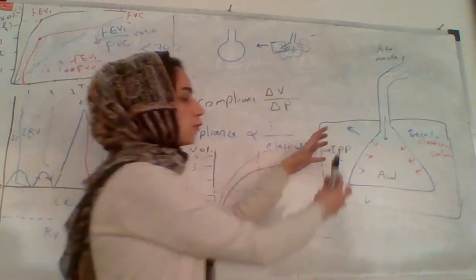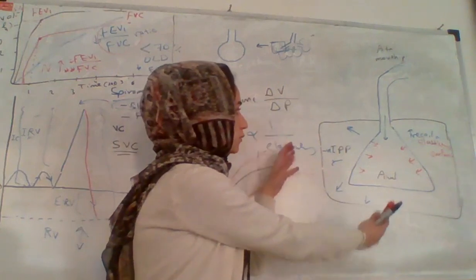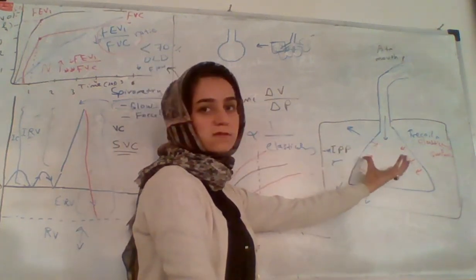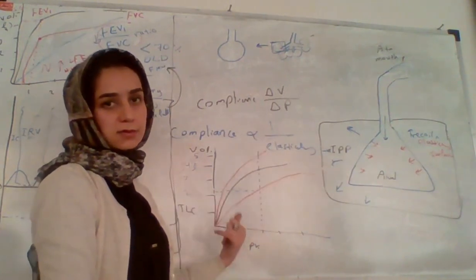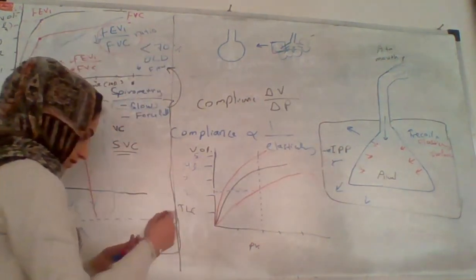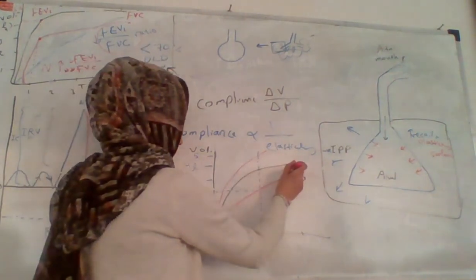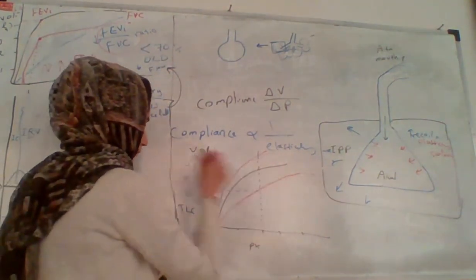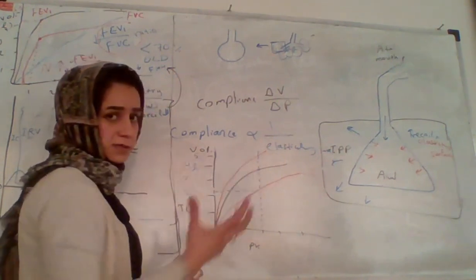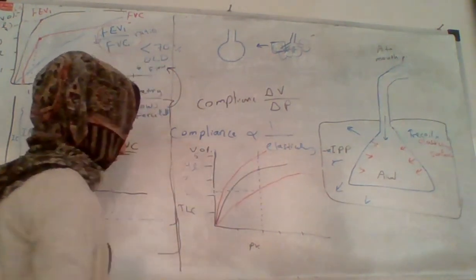If we need more pressure, more work, in order to get or change that volume, then the compliance decreases. As we said, normal is better than low or high compliance, because high compliance also leads to hyperinflation.